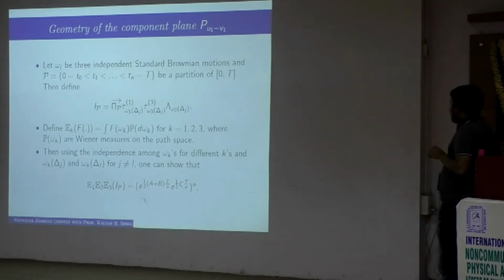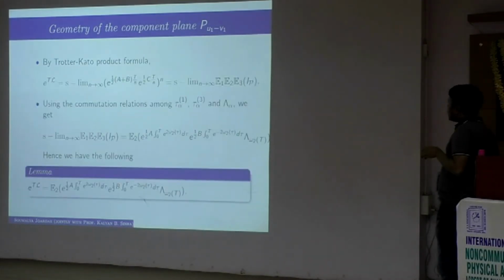If we apply E1, E2, E3 to this object, you break the interval 0 to t into a partition and take the ordered product of these. As a simple calculation using the Trotter-Kato product formula, e power TL is given by the strong limit of this thing.